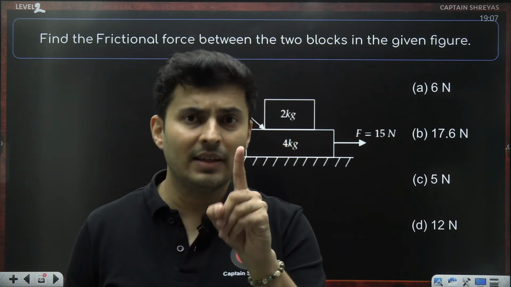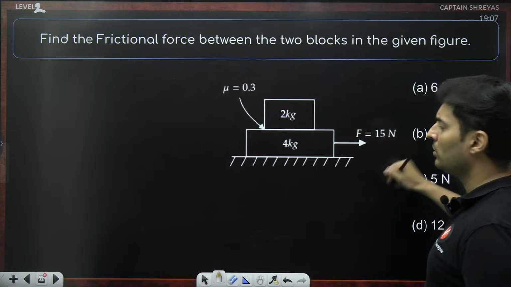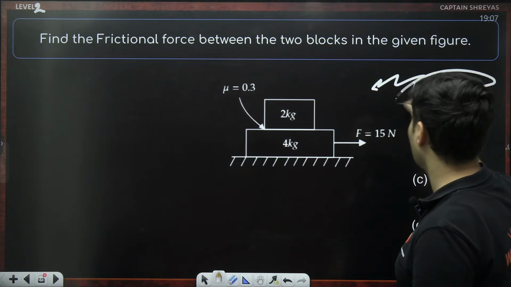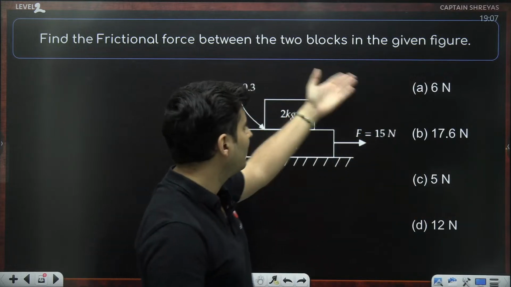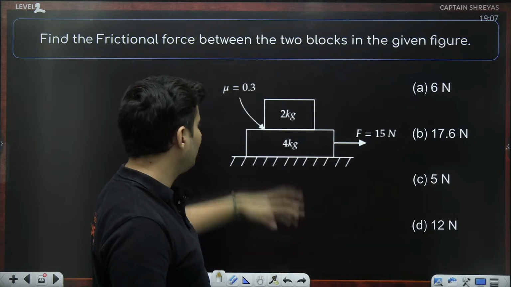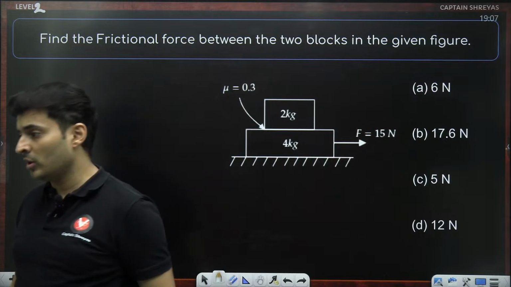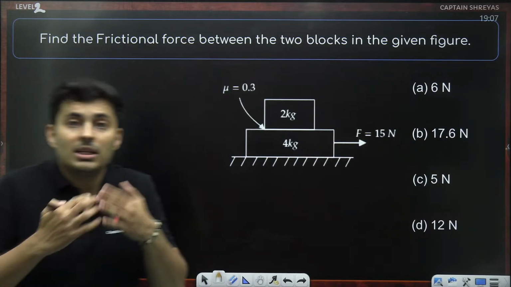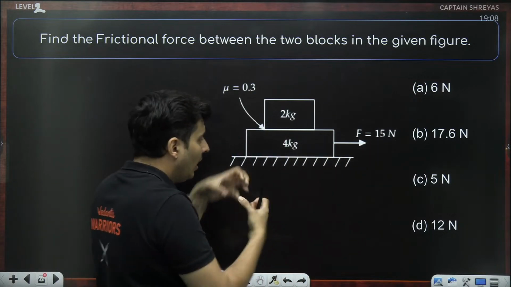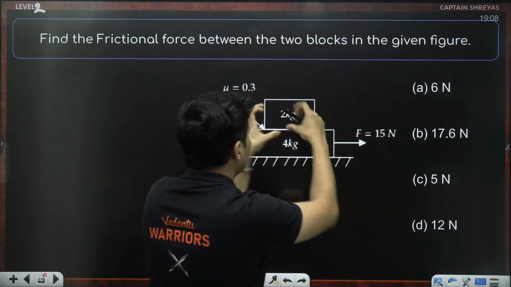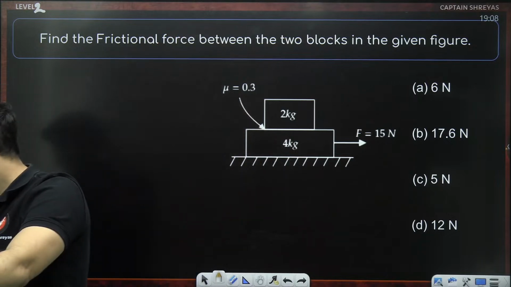Did you understand the difficulty? If you don't understand the difficulty, then you will not appreciate the problem. You will be like, sir, easy question, sir, something I did, calculation, sir, this is the answer, sir. Okay, next question. No. See, if small things change, maybe this mu becomes something else, the answer will be different. These masses change, this force changes, the answer will be completely different. The same solution won't work. So that is why you should understand that I do not know whether both are moving together because I am pulling it, or because I am pulling it, maybe this is moving faster, this is moving slower. These are the only two possibilities, yes or no. Got it?